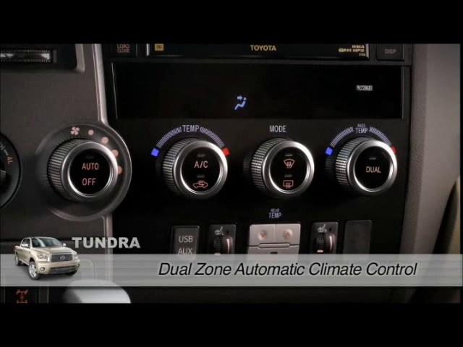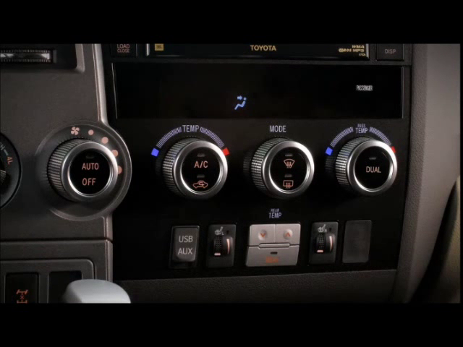Once the vehicle ignition is turned on, press the Auto button to activate the available dual-zone automatic climate control system. Initially, both temperatures will be the same. Turning the left-hand temp dial increases or decreases both preset temperatures. To set a different temperature for the passenger, turn the Pass Temp knob.